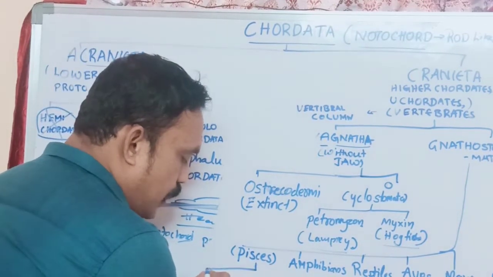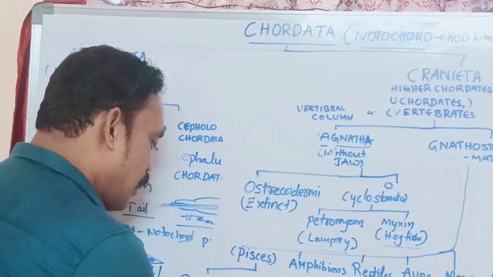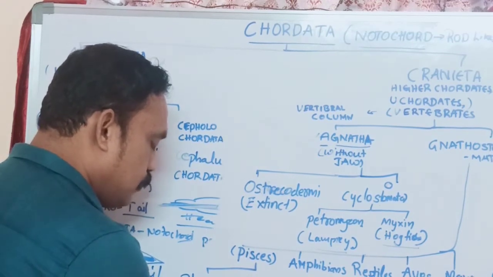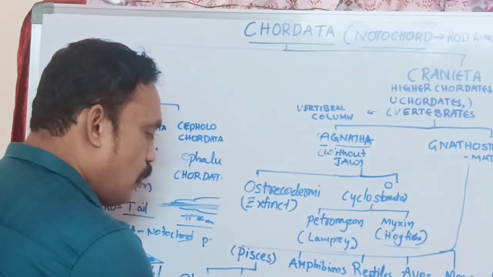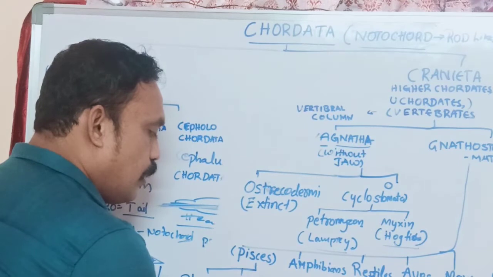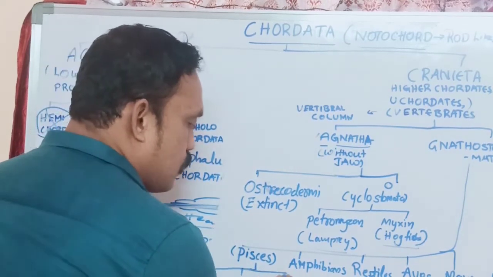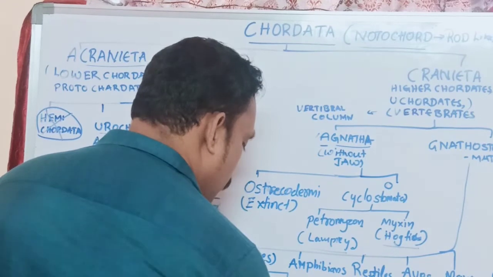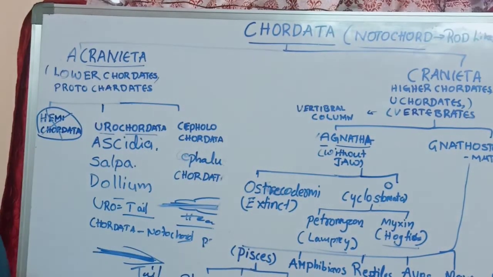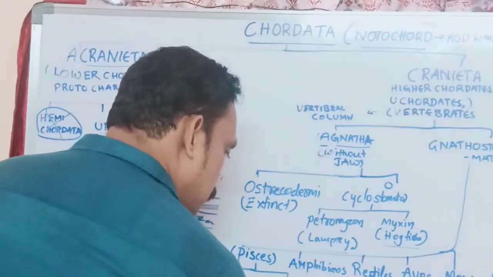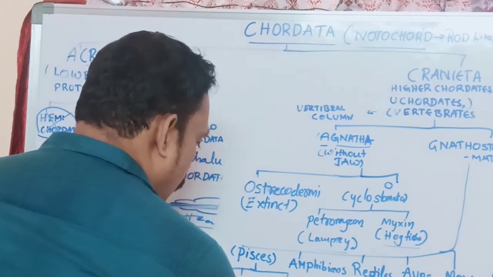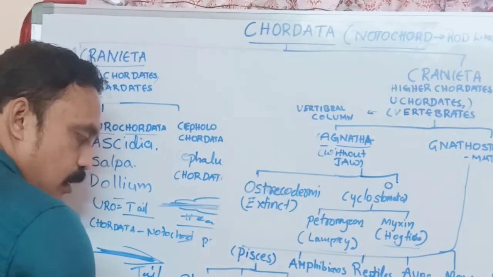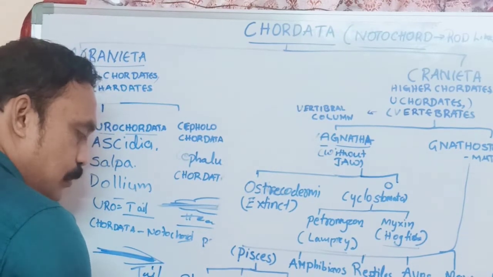Fishes are again classified into Placodermi, Chondrichthyes, and Osteichthyes. These Placodermi organisms are extinct.